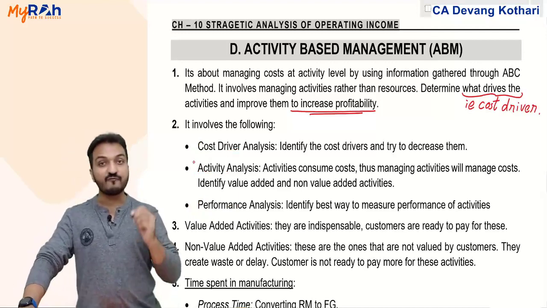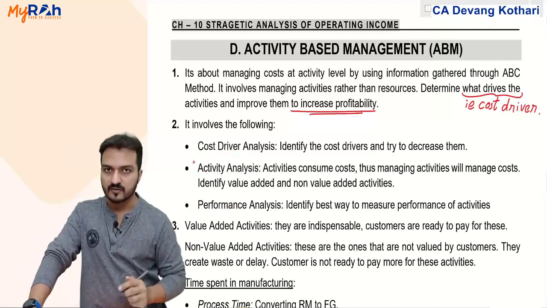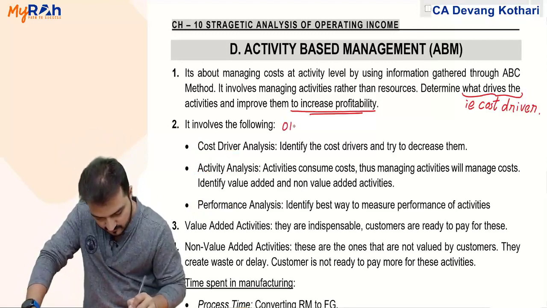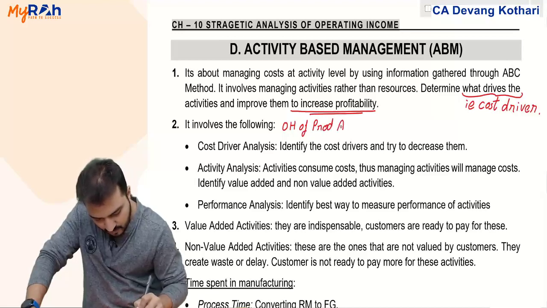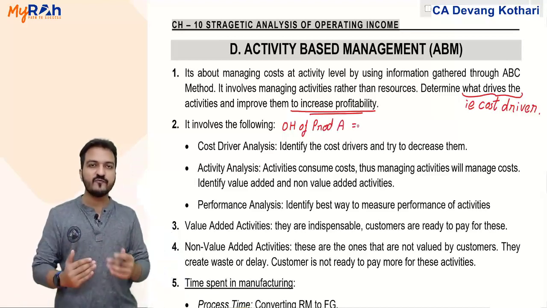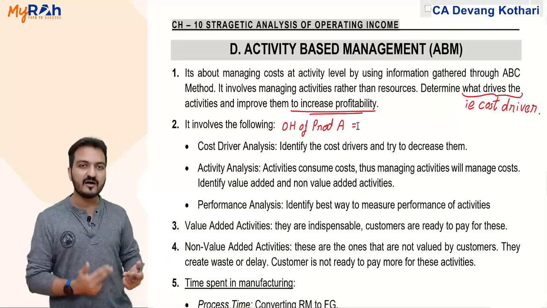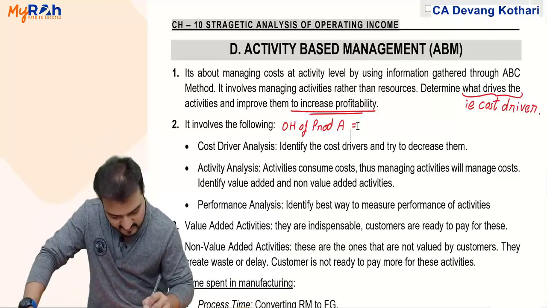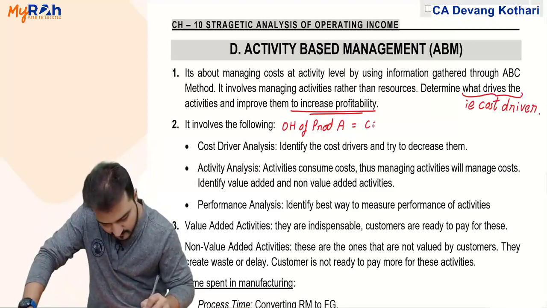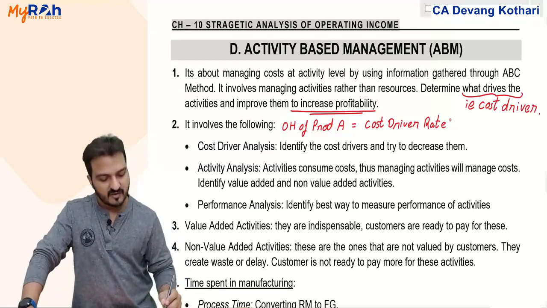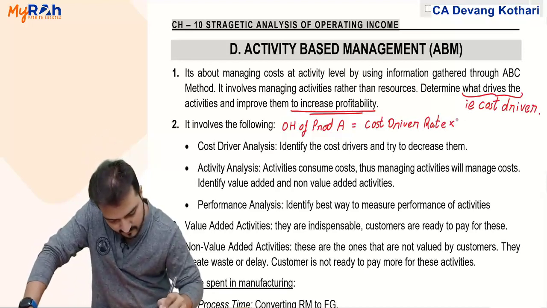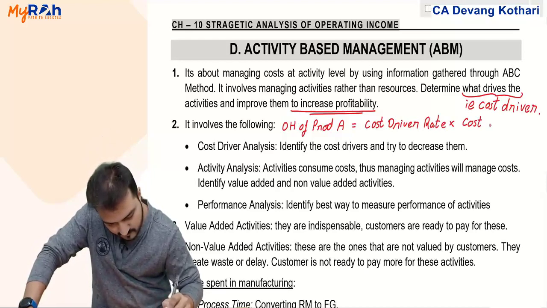Remember, if I have to identify overheads of a product, how do I calculate overheads of product A? How much overheads will be allotted to product A? How do I apportion overheads to product A? Well, it will be cost driver rate multiplied by cost driver quantity.